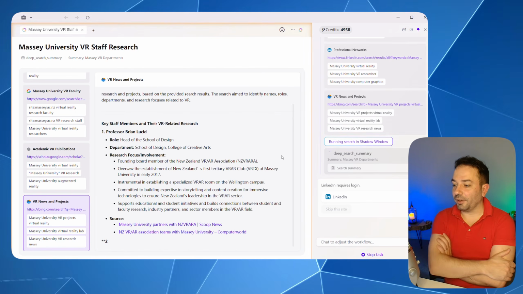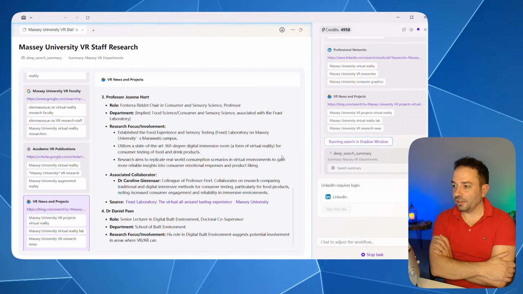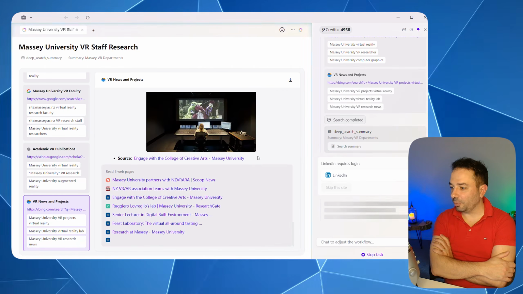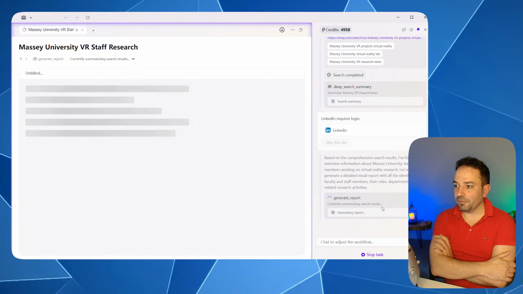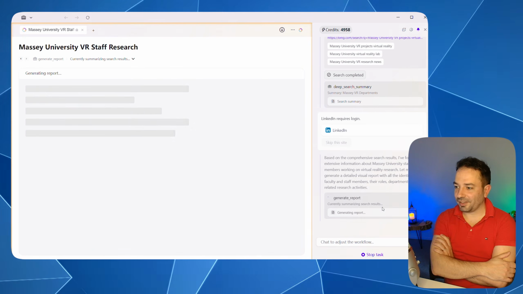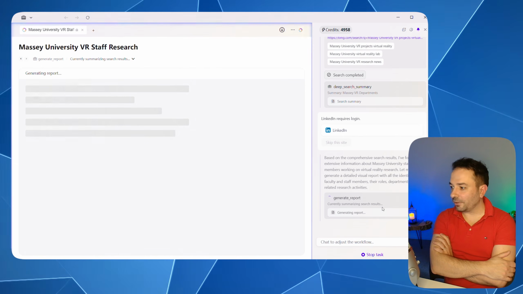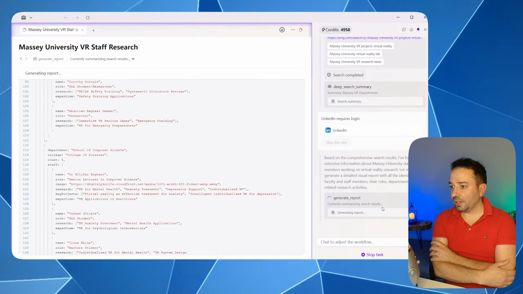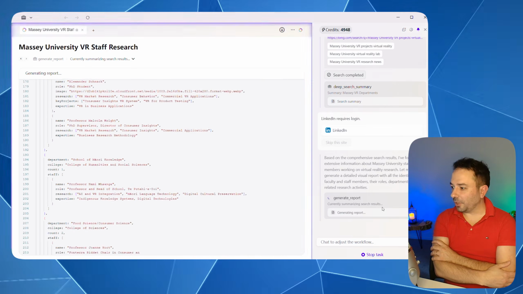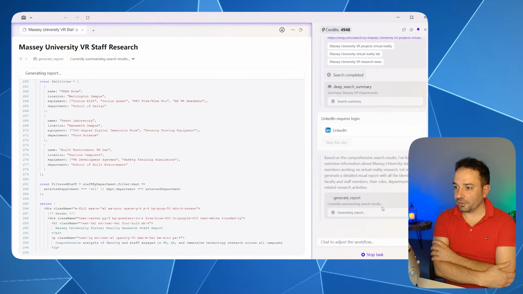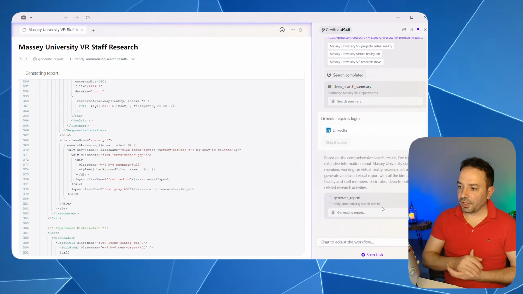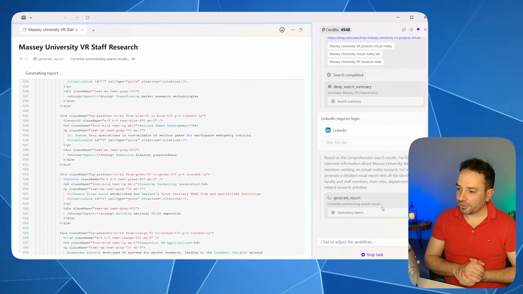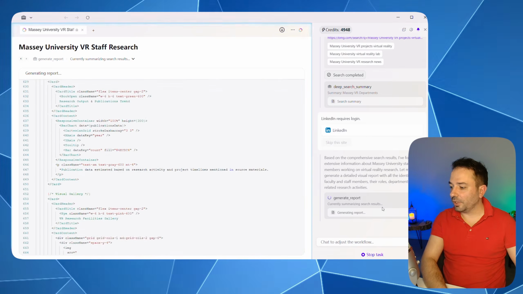You can see here that now it's updating the information as it is retrieving more information from different browsers. You can see a lot of images of people and projects done using VR here at Massey University. I'm really excited to see there are a lot of people out there doing VR research like me. Beautiful. And at the end, when it has satisfied its own requirement of searching the web, it's generating a report. You can see that it's writing down what looks like XML code. I'm not sure what it's trying to achieve, but let's wait a few seconds and see what we are gonna get out of it.